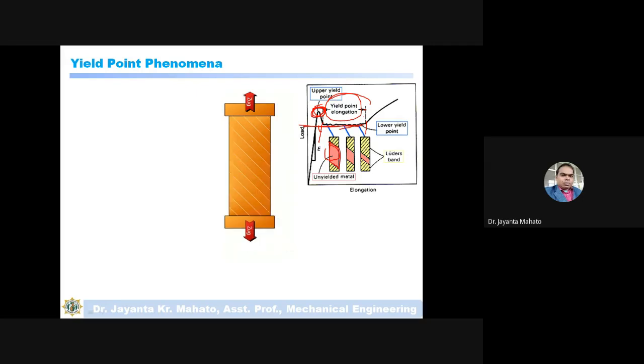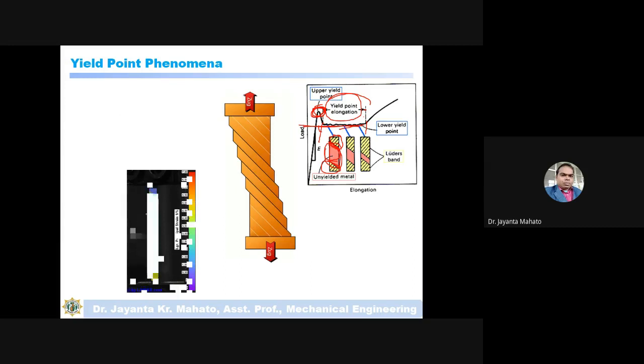This is the unslipped region, and this is the slipped region. This unslipped region will slip without the application of more force. This happens by formation of a slip band, which is called Luders band.